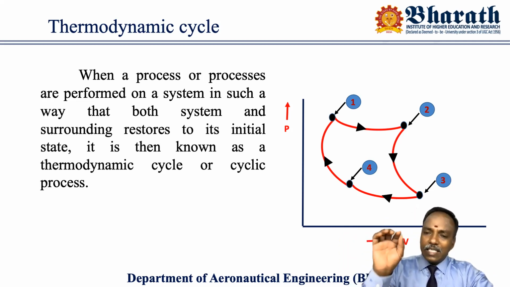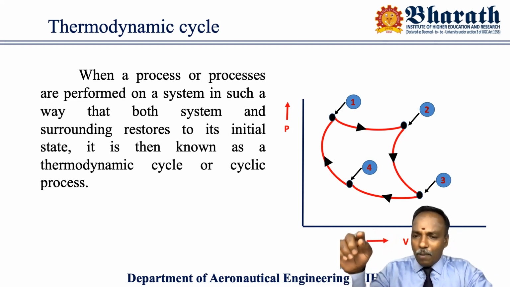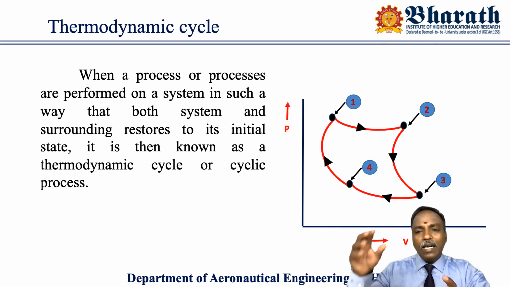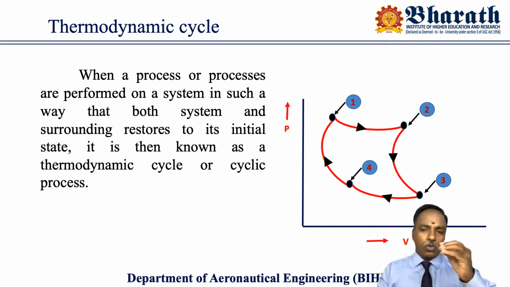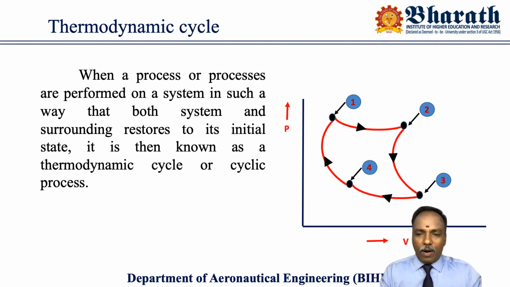So the system undergoes 4 processes, 1 to 2, 2 to 3, 3 to 4, 4 to 1: 2 expansion processes and 2 compression processes. After completing all this, it came back again to state 1. It closed the circle, right? Such a combination of processes is called a thermodynamic cycle or cyclic process.